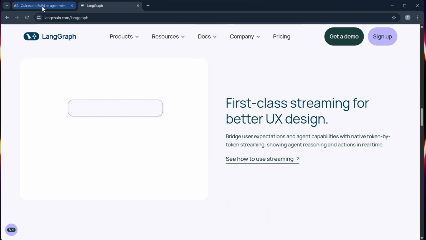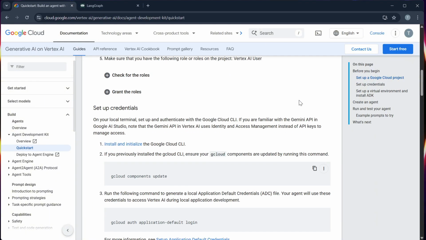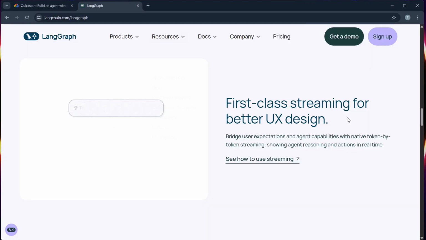Number 4, use cases. You can choose Google ADK for commercial scale applications with tight Google Cloud integration, and you can choose LangGraph for research, experimentation, or multi-agent workflows needing step-based execution.